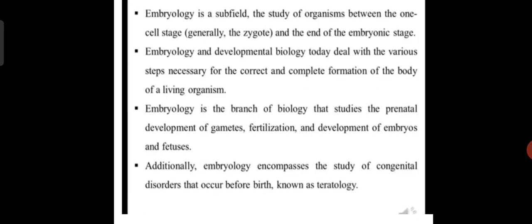Now we come to embryology. It is a subfield, the study of organisms from the one-cell stage to the end of the embryonic stage. Embryology and developmental biology today deal with the various steps necessary for the correct and complete formation of the body of a living organism. It is the branch of biology that studies the prenatal development of gametes, fertilization, and development of the embryo and fetus. Additionally, in embryology we also study teratology.